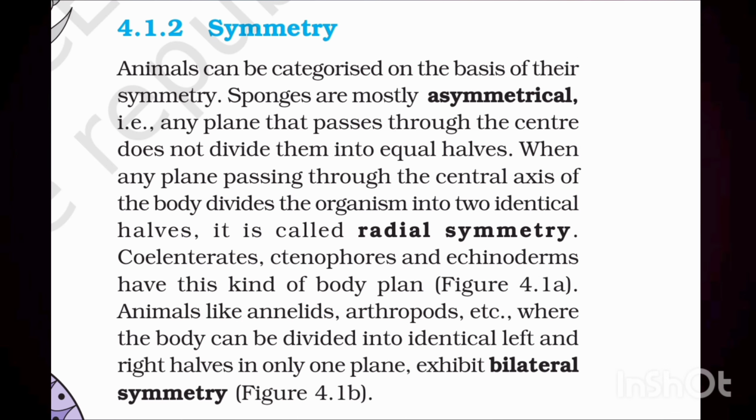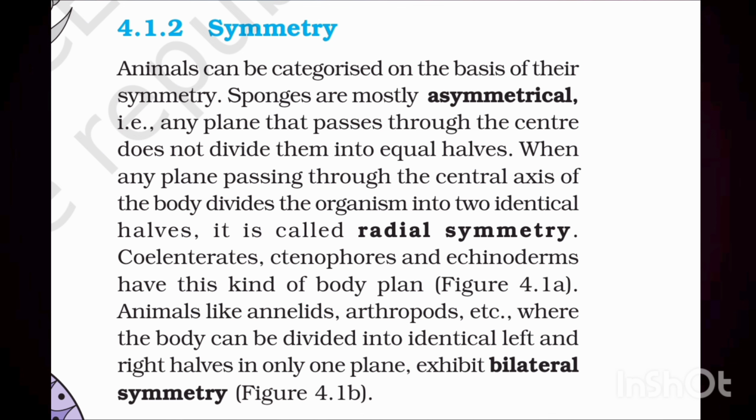4.1.2 Symmetry. Animals can be categorized on the basis of their symmetry. Sponges are mostly asymmetrical, i.e., any plane that passes through the center does not divide them into equal halves. When any plane passing through the central axis of the body divides the organism into 2 identical halves, it is called radial symmetry. Coelenterates, ctenophores and echinoderms have this kind of body plan.